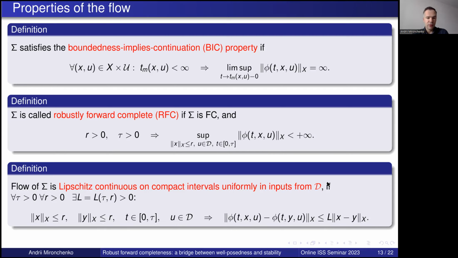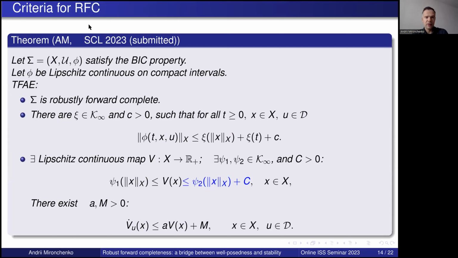That's what we have. And now we can formulate our main result, which is currently submitted. We take any abstract control system which satisfies the boundedness implies continuation property. We assume that the corresponding flow is Lipschitz continuous on compact intervals. Then robust forward completeness is equivalent to the fact that there is a psi of class K infinity such that the norm of the trajectory is upper bounded by these terms. It's not a big deal to show this implication. Clearly this implies robust forward completeness. The converse is a bit harder, but just technical.